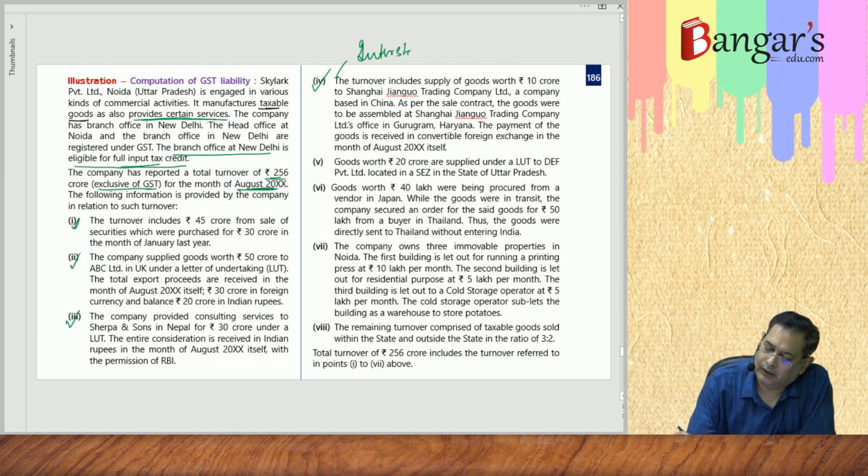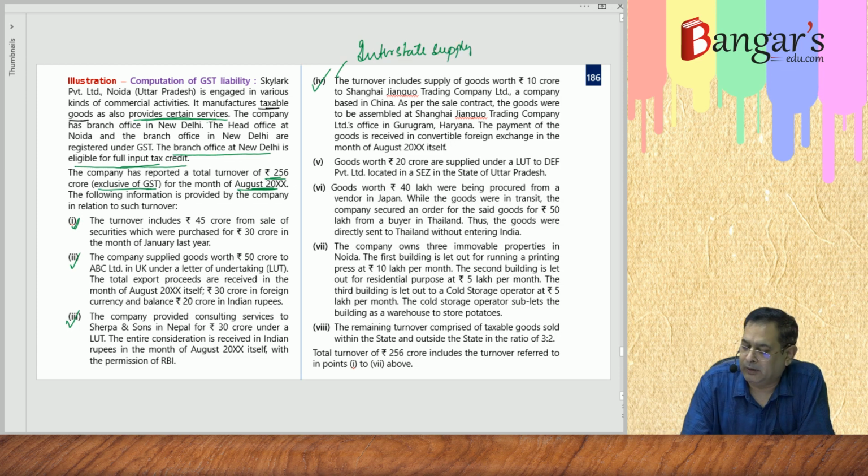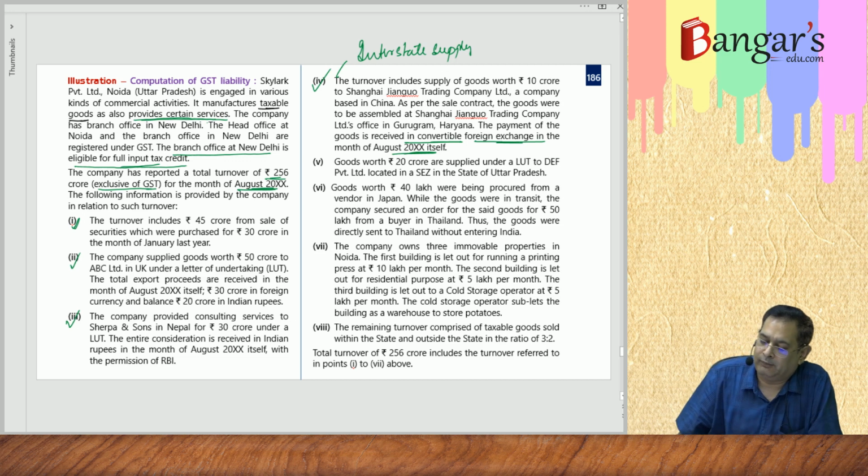Though the payment is received in convertible foreign exchange in the month of August 20XX itself, it does not amount to export.